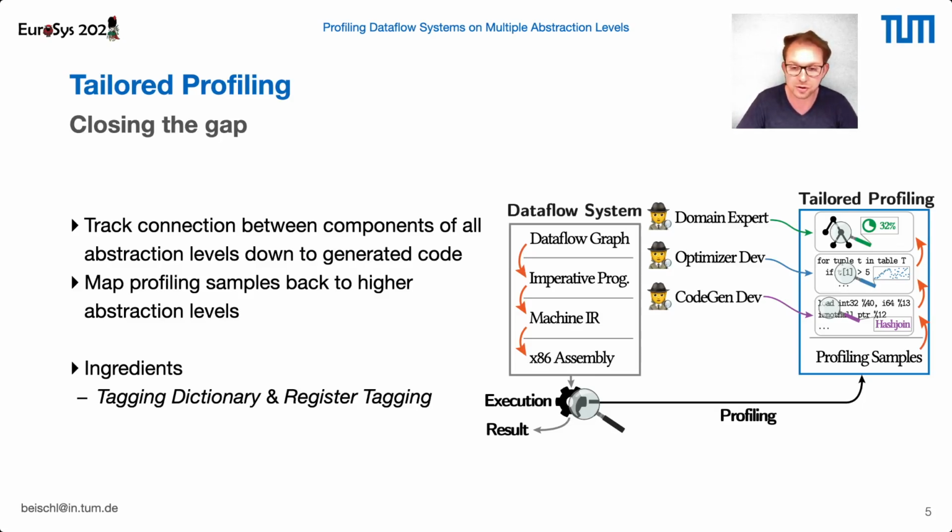Now, after profiling our query execution, we can take this information and map the samples which contain the generated instructions in a bottom-up fashion back to the components of our data flow system. Doing this, we then get comprehensible profiling results again because we can attribute the generated instructions for query execution to the internal components of our data flow system. And we do this by using two main ingredients, the tagging dictionary and register tagging.